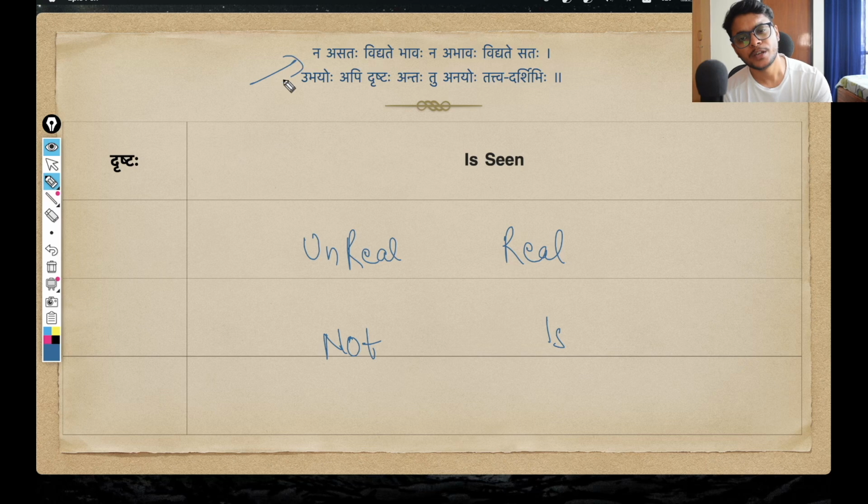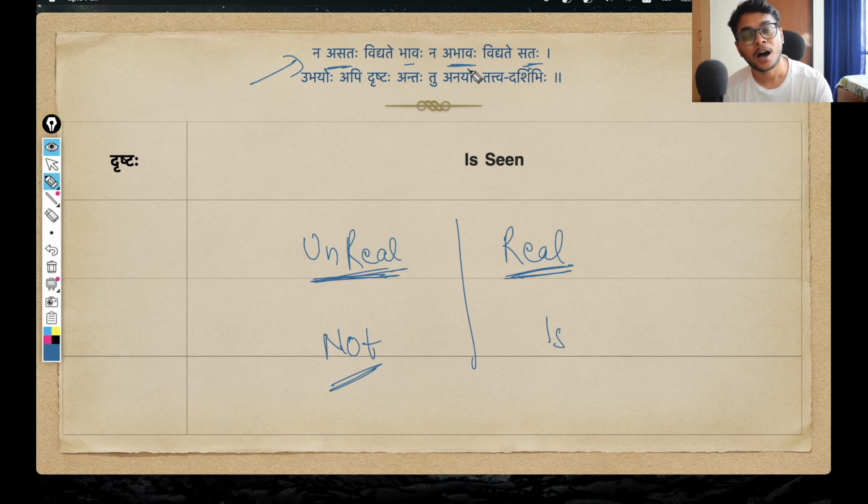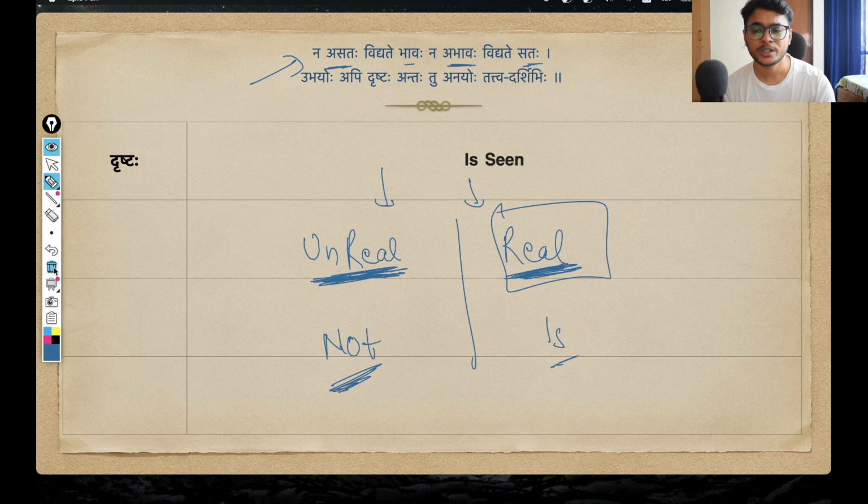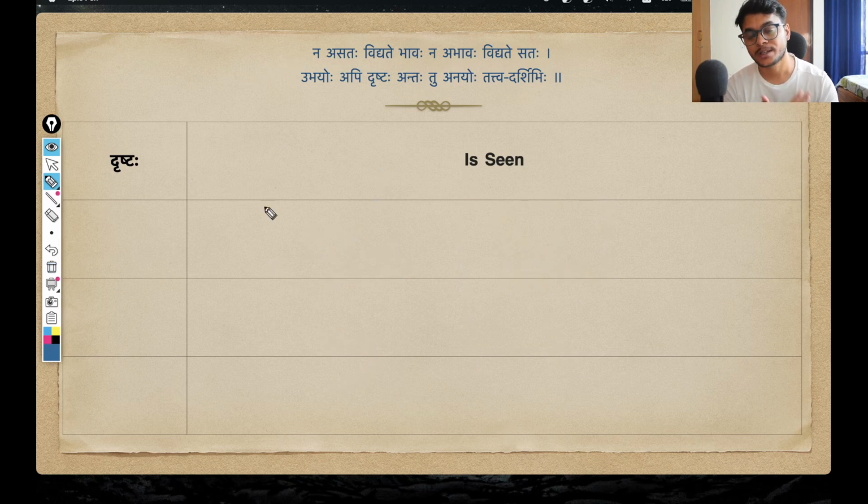But before moving on, we have so far established through the first line that for something that is unreal, something that is asat, bhavaha na vidyate, existence is not. So basically something that is unreal is not. And contrary to this, for something that is sataha, something that is sat, that is real, the abhavaha, the non-existence, is not. There is never a time that something real is not. So basically something that is unreal is never truly present and something that is real is never truly absent. These are the two scenarios that Krishna has given, and based on these two circumstances, he will further elaborate in this second line.